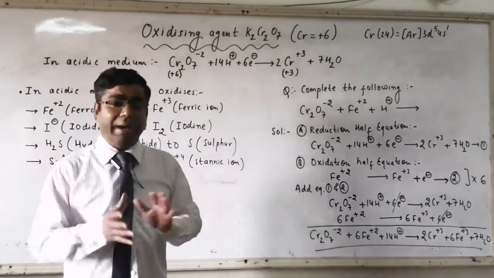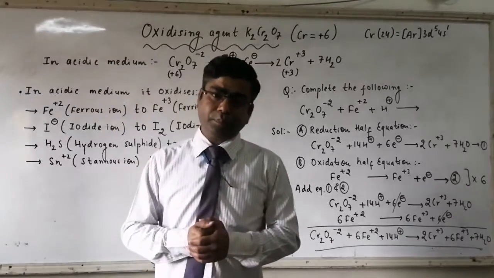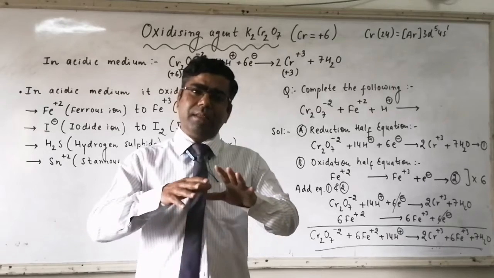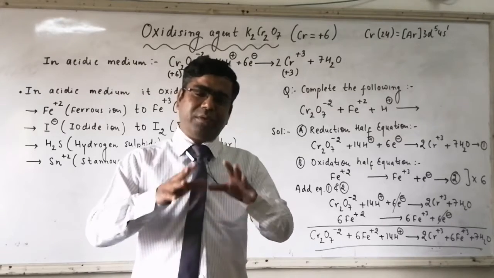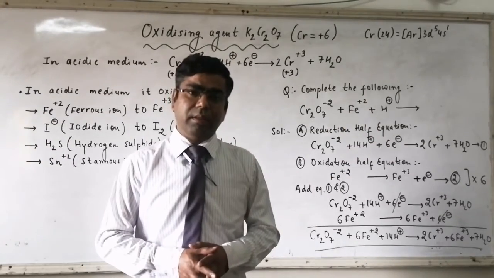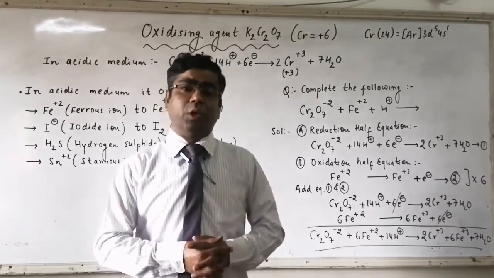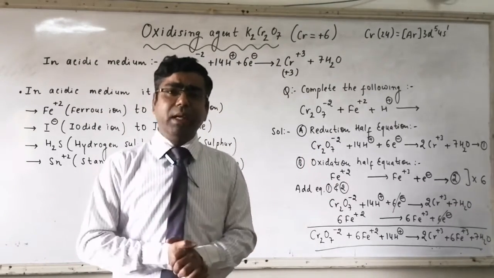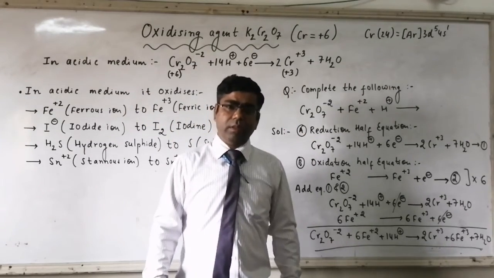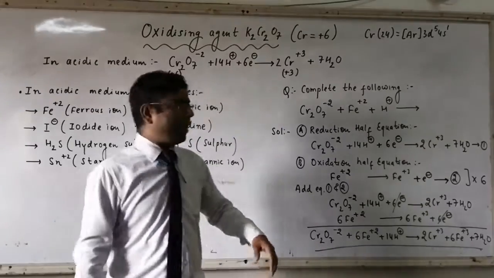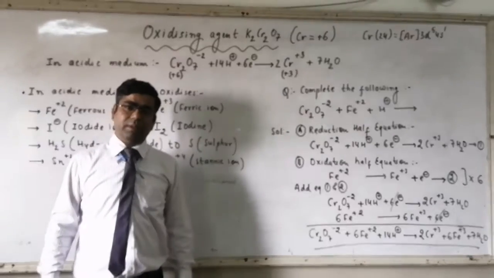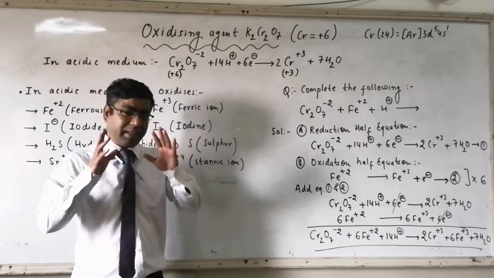At last, we have to manage the charge also. We have balanced everything which is related with the atoms. Atoms are balanced. Mass is conserved. Now we have to conserve the charge also. Charge is neither created nor destroyed in a chemical reaction. Total charge is always conserved. And for conserving the charge, we have to add 6 electrons towards left hand side. It will gain electrons because it works as an oxidizing agent, or the reaction is a reduction reaction.